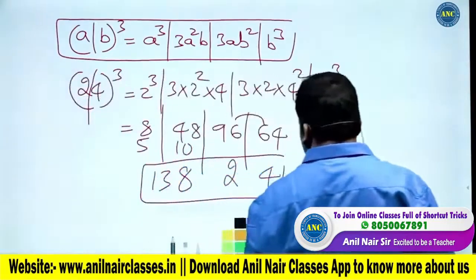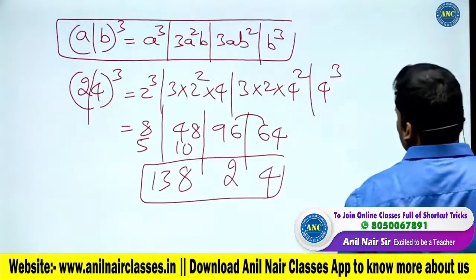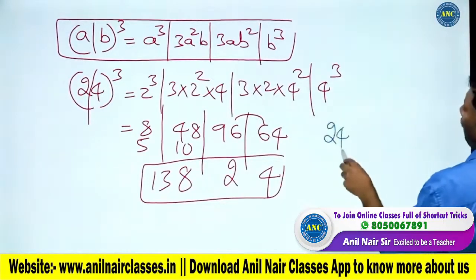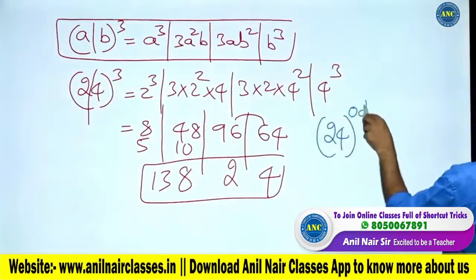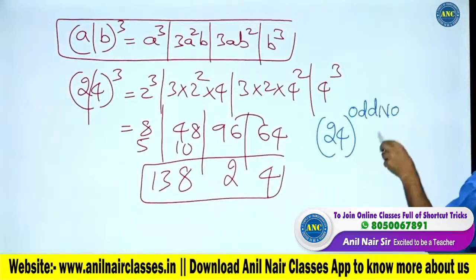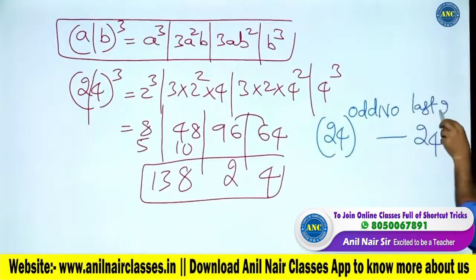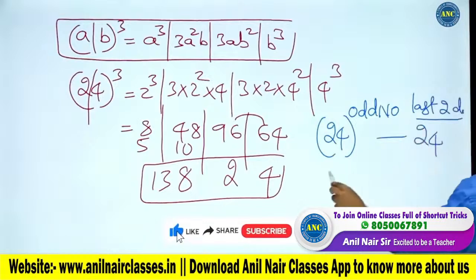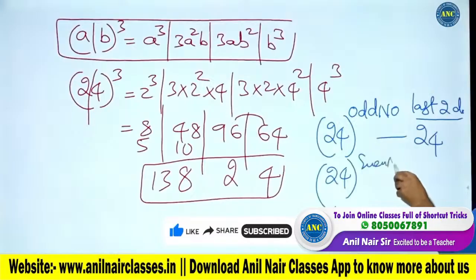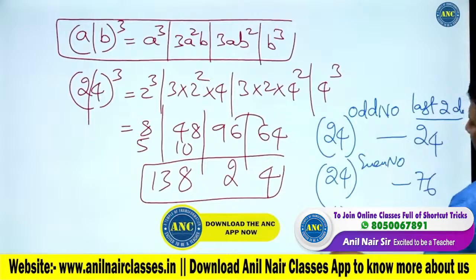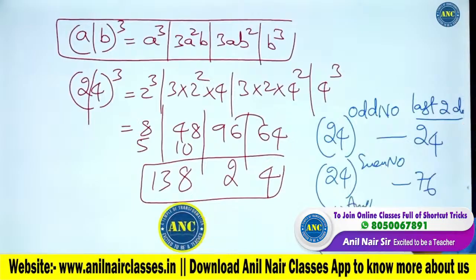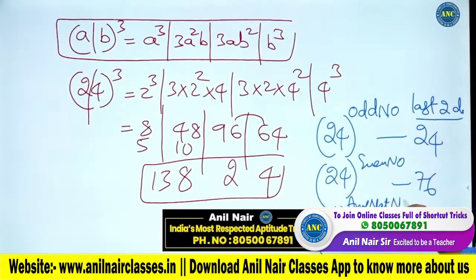What is a very important concept here, listen carefully: 24 power odd number, last two digits are always 24. 24 power even number, last two digits are 76. 76 power any natural number, last two digits are 76.